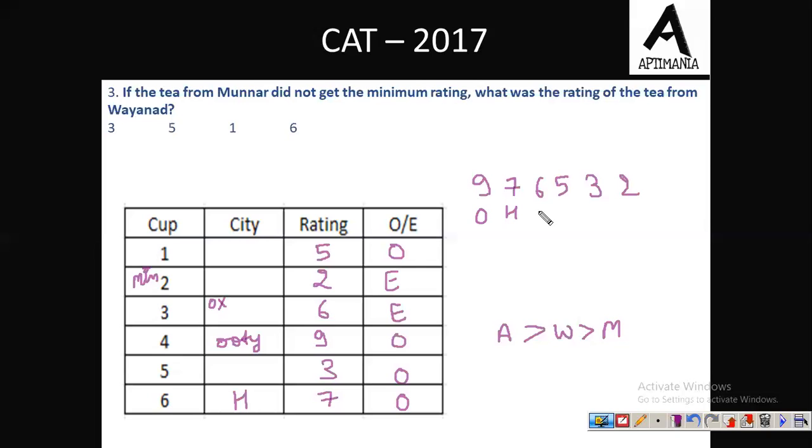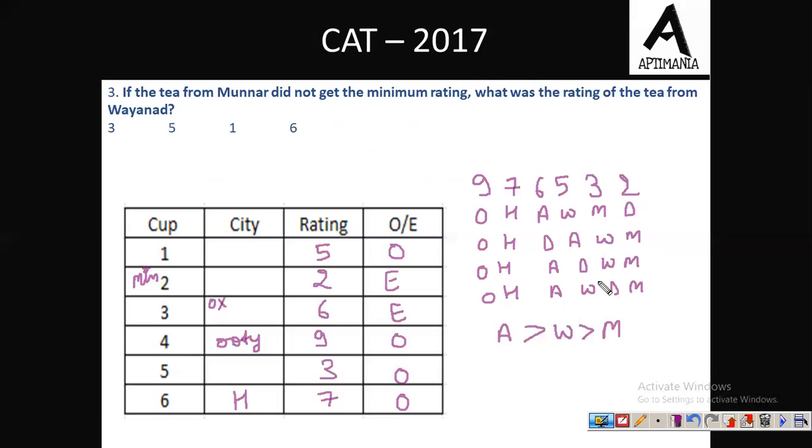So M, either this case can be AWM, and then one left is D, or these two values are fixed, or we can have this case D over here, then AWM, fine, or we can have this case A, then D, then W, then M, or we can have this case OH, then A, then W, then D and M. Fine, all these cases are possible.